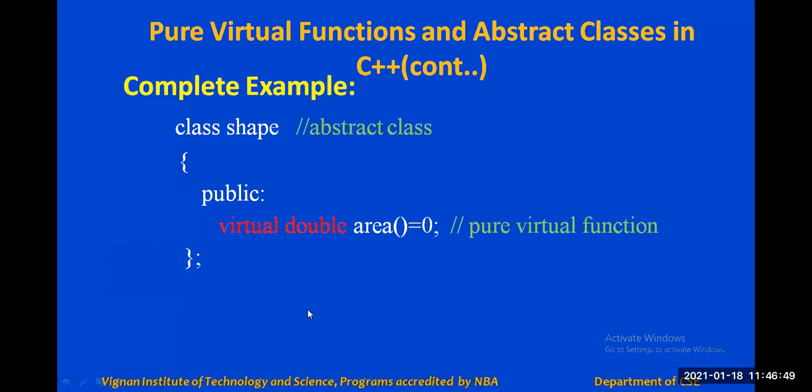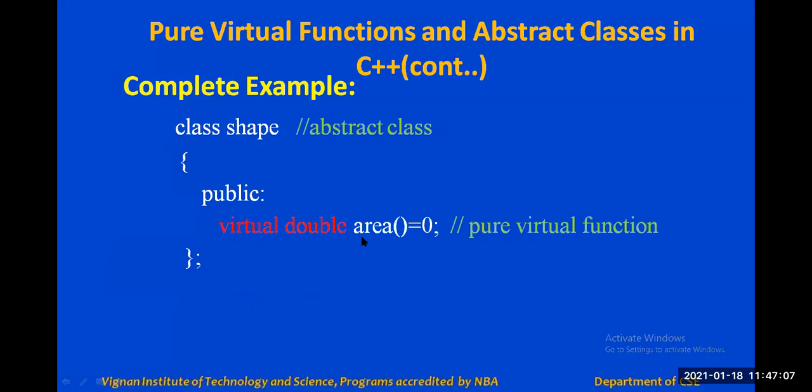Okay, so this is about pure virtual function. Now I will give the complete example. You can see here class Shape, and it is an abstract class, and it has the pure virtual function, virtual double area equal to 0. So this is the pure virtual function here, and close the declaration of the abstract class.